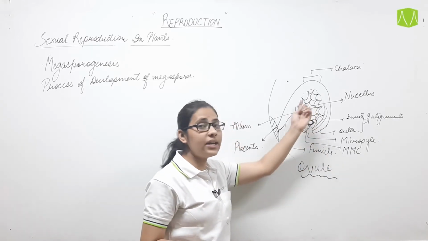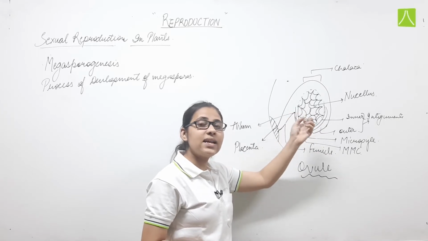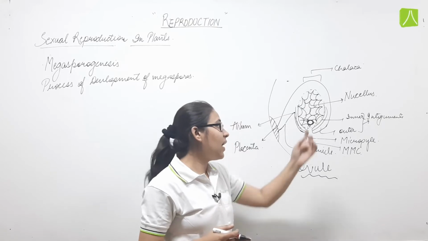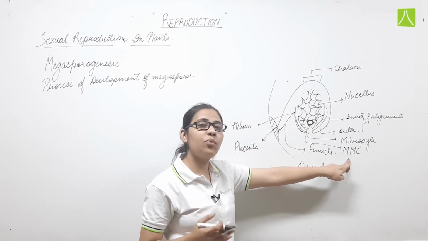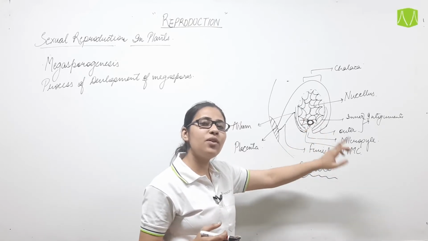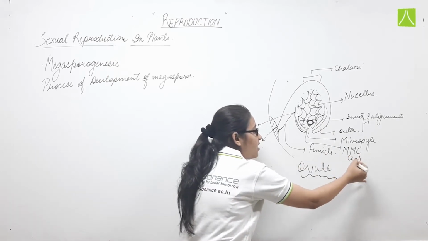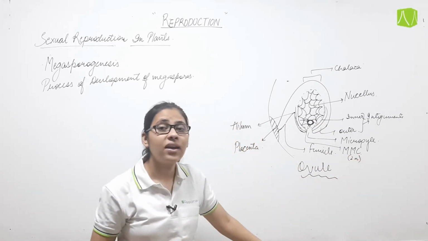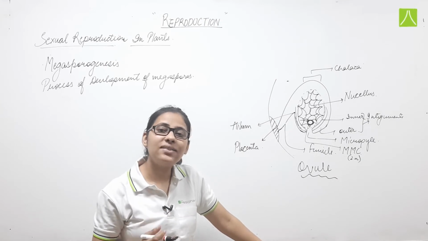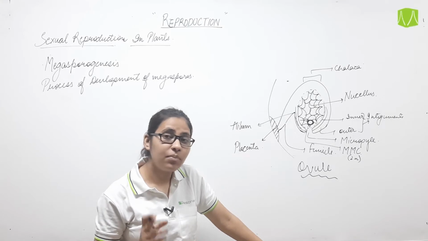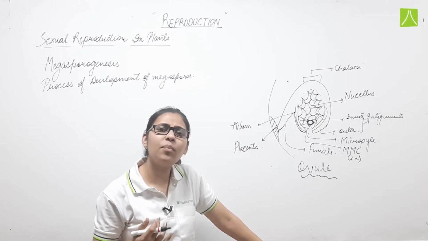These cells are diploid in nature, as we have discussed in microsporogenesis, and hence the megaspore mother cell which is formed from the nucellar cell is again diploid. Similar to what we have seen in microsporogenesis, the microspore mother cell is also diploid in nature, and from that meiosis takes place and hence the four microspores are formed.